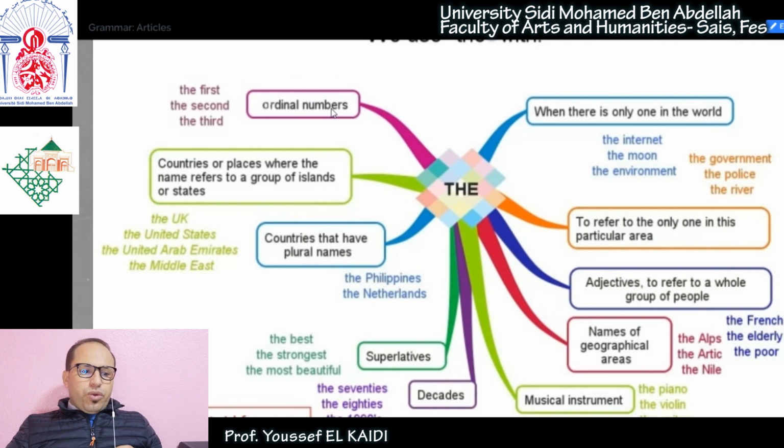So we use the with ordinal numbers. What do we mean by ordinal numbers? Ordinal numbers are the opposite of cardinal numbers. Cardinal numbers are the ones we use to count, like 1, 2, 3, 4, 5, etc. But ordinal numbers are the first, the second, the third, the fourth, the fifth, the sixth, etc. Ordinal numbers, we use them to order things, okay? To order or to classify things and people and objects according to their order. Let me give you an example.